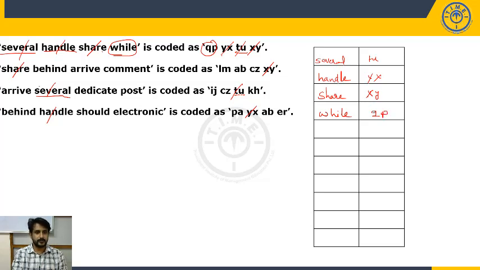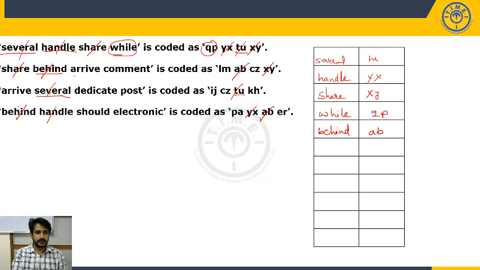Now move to the second statement. Behind. Where do we have the term behind? Second statement, third statement, no. Fourth statement, yes. Behind and behind. Other than behind, is there any other common term? Arrive common? No. So what is the only common code? AB. So I can confirm the code for behind is AB.